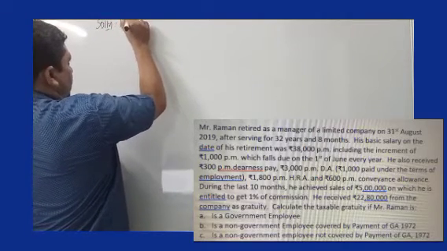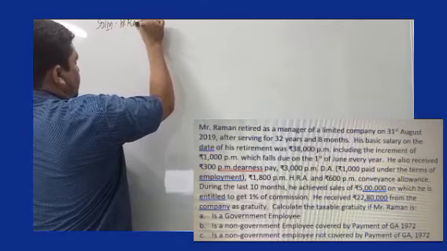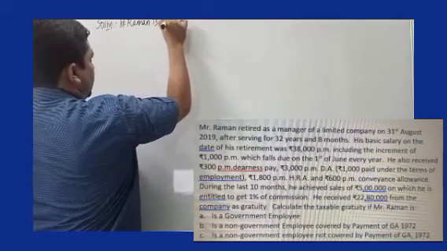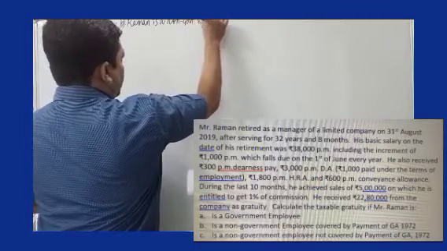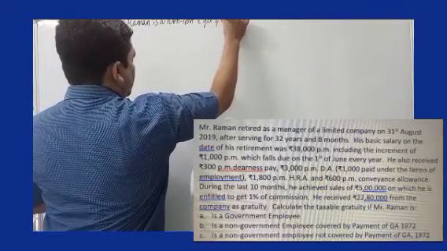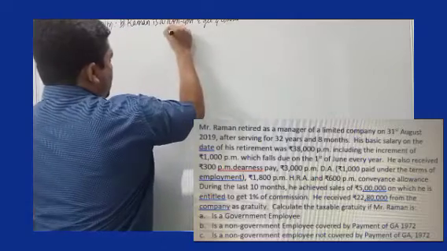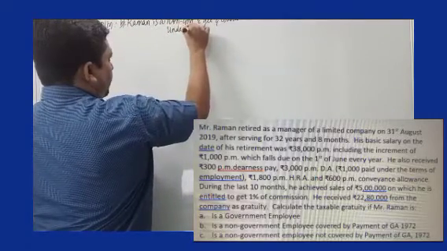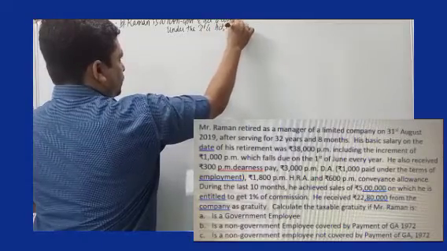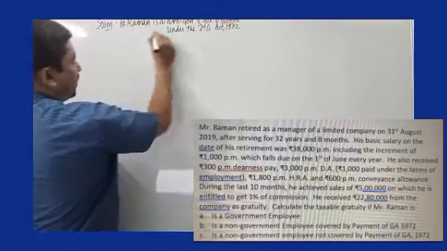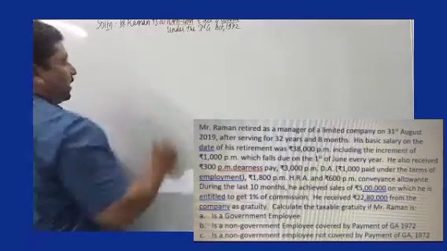Question B, Raman is a non-government employee and covered under the Payment of Gratuity Act 1972. So the important words are covered and non-government employee.